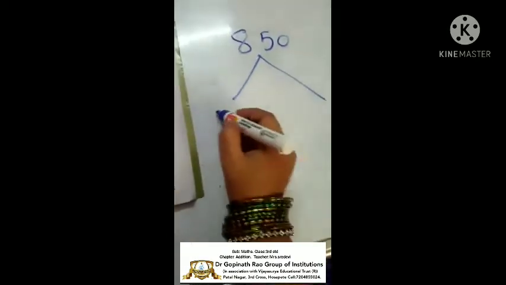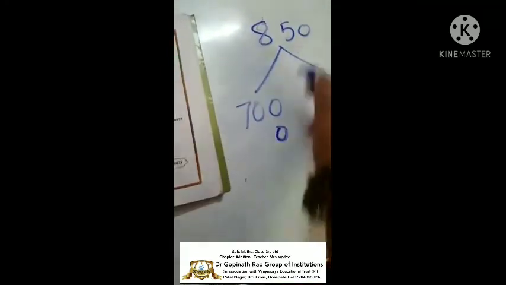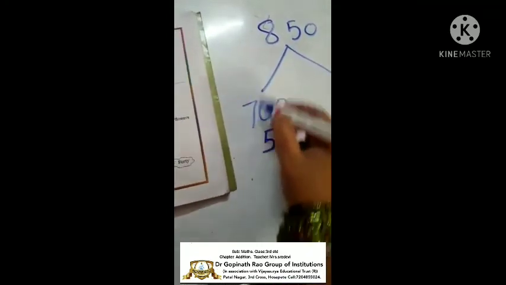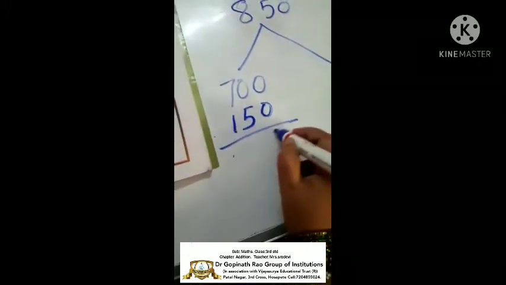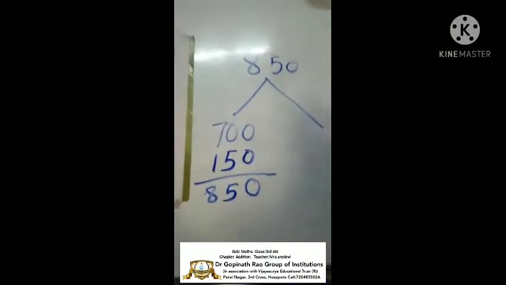Next one, 850. See 850. How will I write 850? See, 700 first I will write. Then here is 0. See, 5 I want. 7 plus 1 is 8. So 5, 1, 8. See, 850, I got the answer.